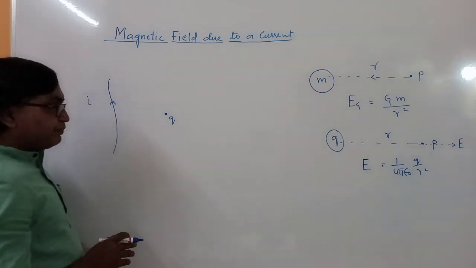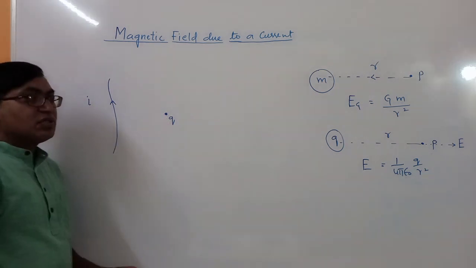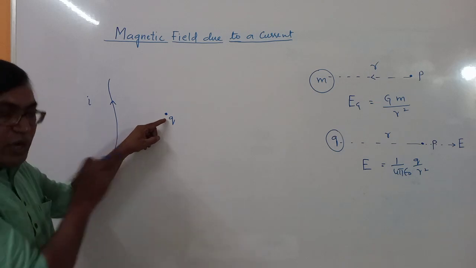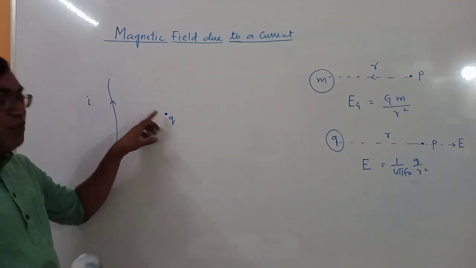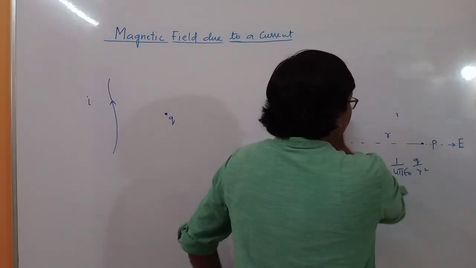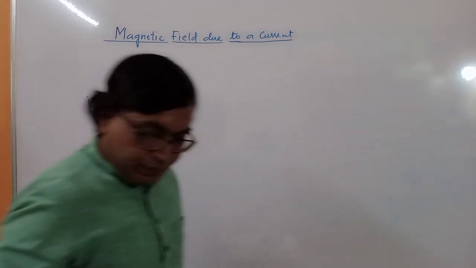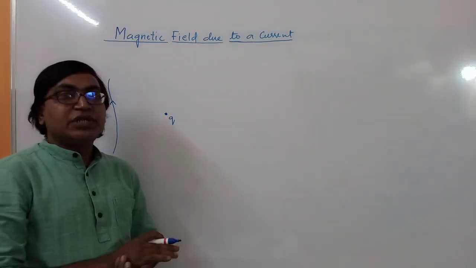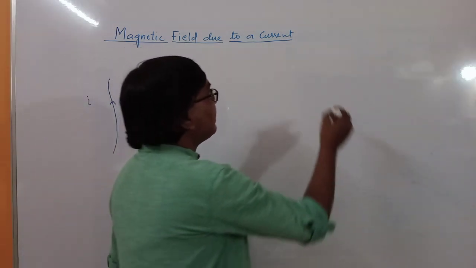So now this charge will not experience any force, or a charge kept at this point will remain at this point. It means there is no electric field at this point. And earlier we saw in electrostatic field that a positive charge will experience a force in the direction of field.